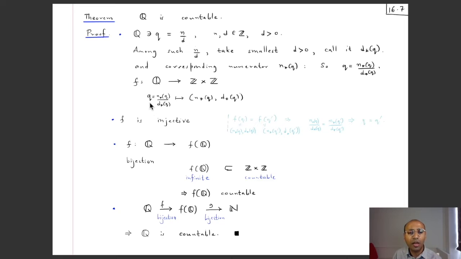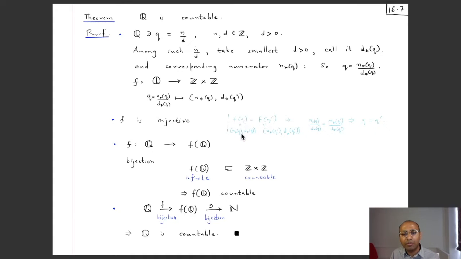Now we define a map f from Q to the Cartesian product of Z with itself as follows. If you have this q, you can express it as n star q by d star q, where this denominator is the smallest possible natural number, and you simply map this q to this ordered pair n star q comma d star q, each of which is an integer. Now I claim that this f is injective. So let us suppose that q and q prime are two rational numbers, okay, and let us suppose that f of q is equal to f of q prime.